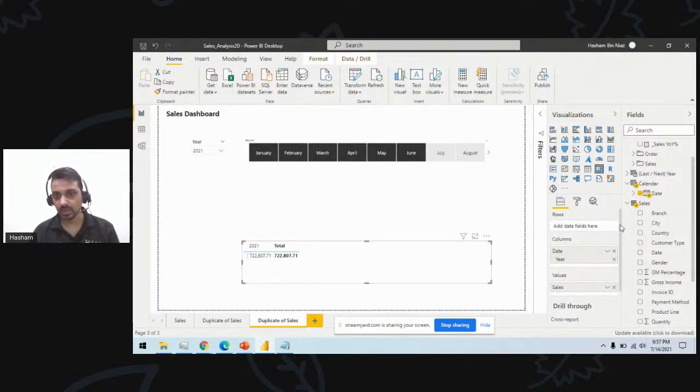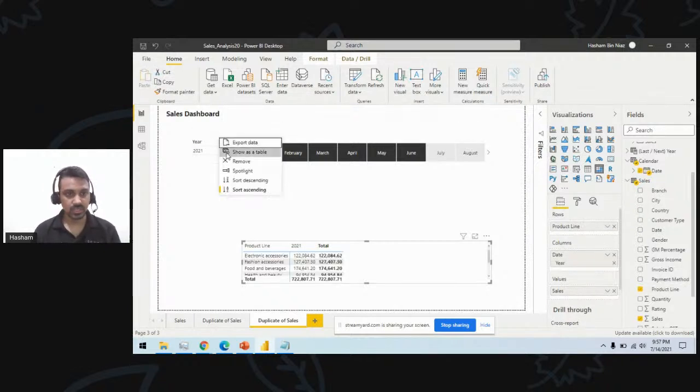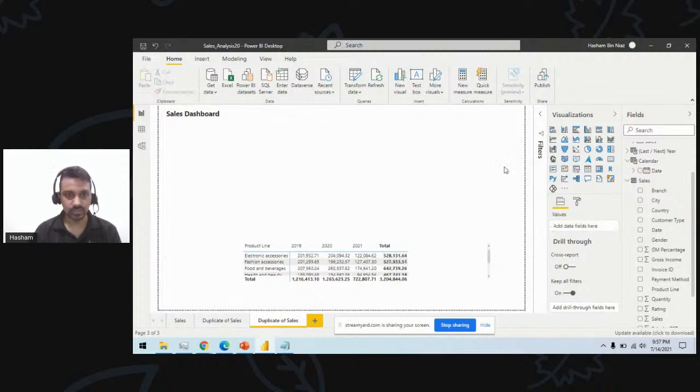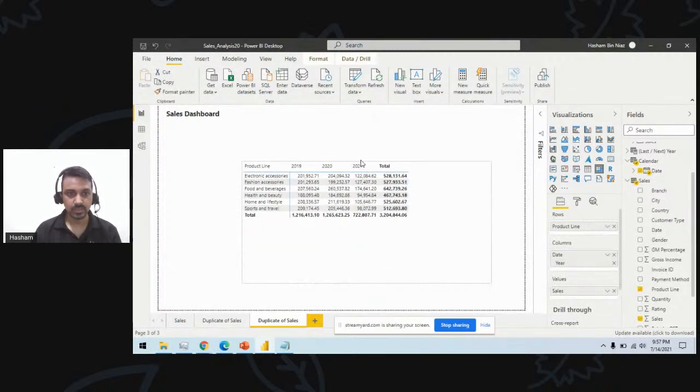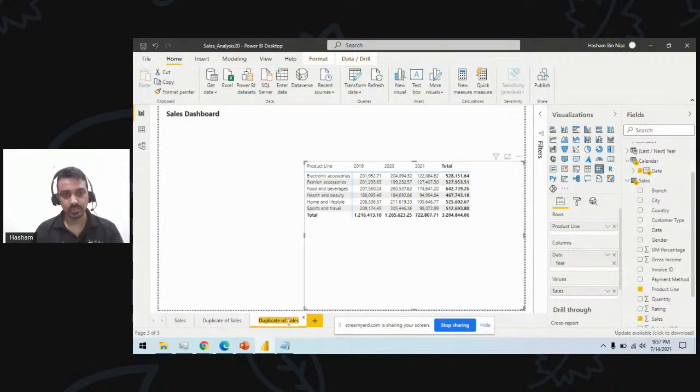And then I want one more thing here, which is going to be my product line in the rows. So let's delete this one as well. I remove all the filters on this page, right? So these are the current 3-year sales. So this is my validation page. If I want to validate, I can validate against this page. So we have created this one.